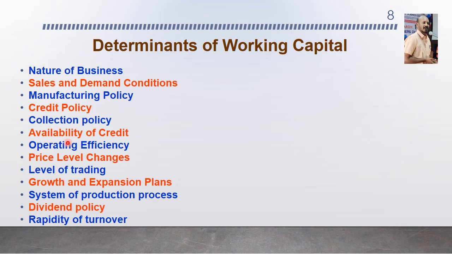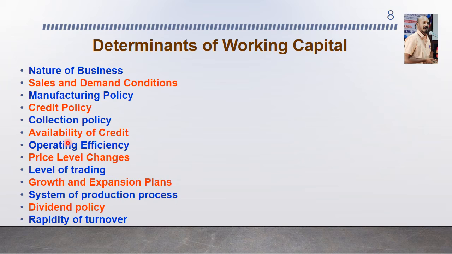The next one is availability of credit. Based on the goodwill and reputation maintained in the society and on the banking side, you may have this type of availability of credit from banks and financial institutions. This also influences the working capital requirement of a firm.